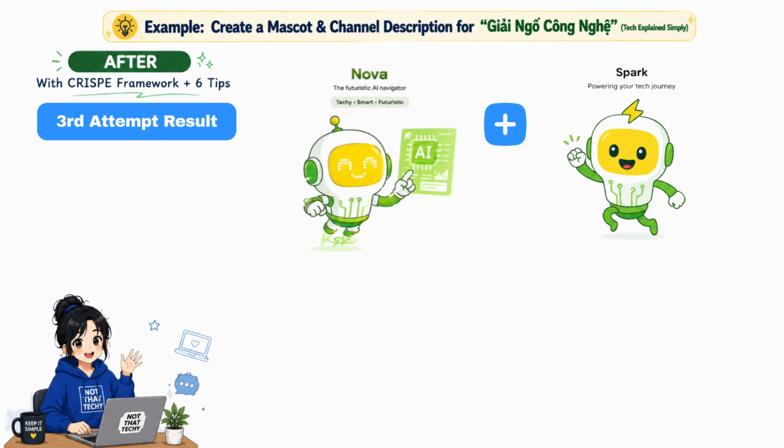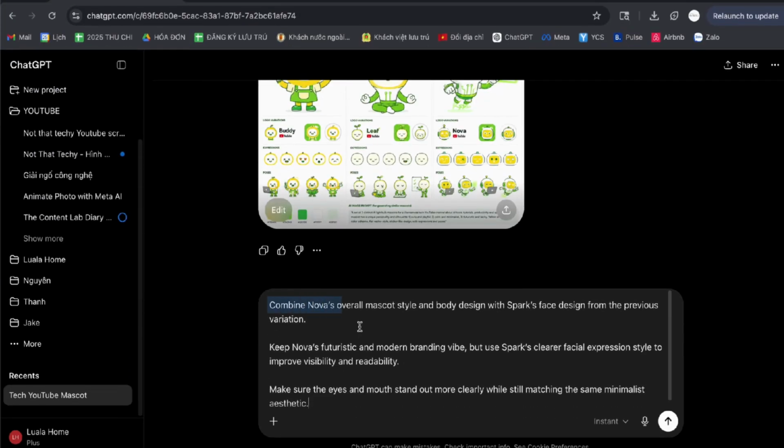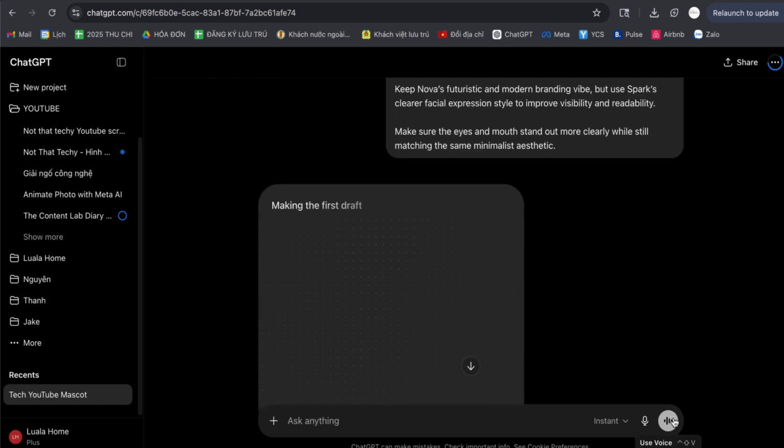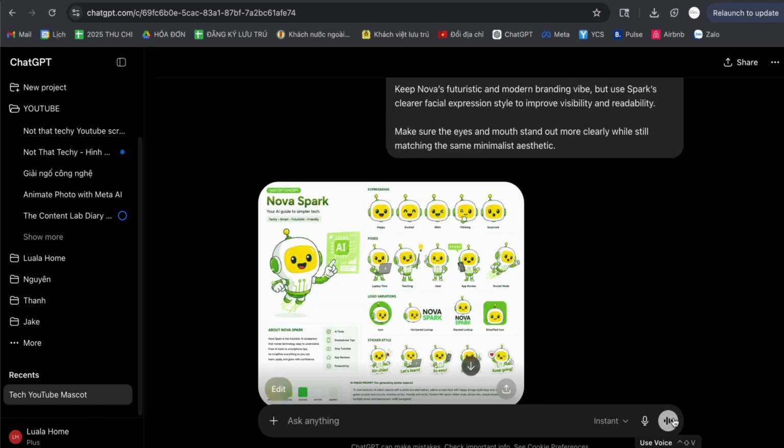Something like, combine Nova's overall mascot style and body design with Spark's face design from the previous variation. Keep Nova's futuristic and modern branding vibe, but use Spark's clearer facial expression style to improve visibility and readability. Make sure the eyes and mouth stand out more clearly while still matching the same minimalist aesthetic. Let's see if it understands what I'm trying to say.